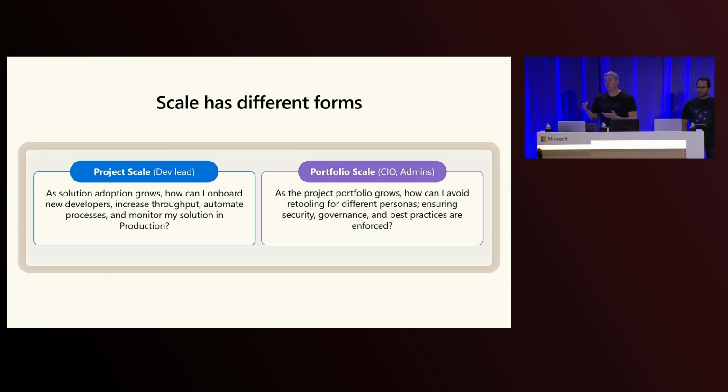And then when you go over to the CIO side of the company or the IT administrative department, they're thinking more about how do I not just scale that one single project, but I have hundreds or thousands of projects in my portfolio. And so how do I scale the process across the entire portfolio so that it's going to work for everyone that's building on the platform? And as I do that, how do I do so in a way where I don't have to retool along the way?